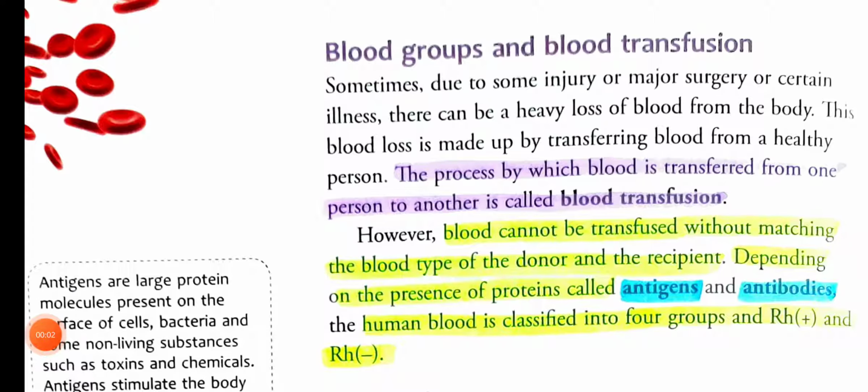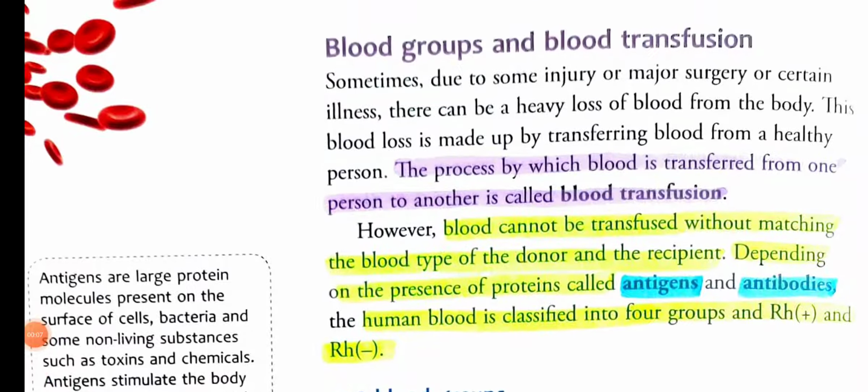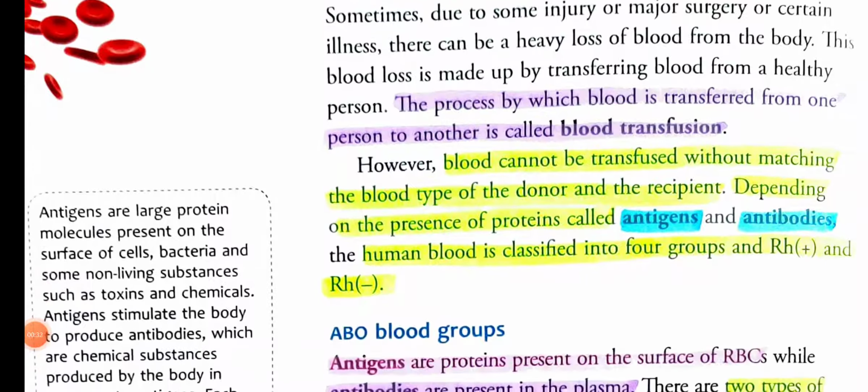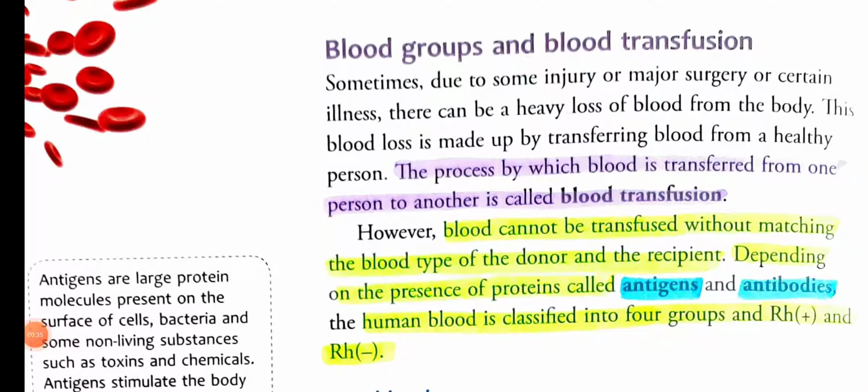So welcome back students. It's a new video lesson, a very short video lesson on the blood groups and blood transfusion. This topic is very essential for you, as you need to learn why blood groups are essential. I think you might have learned that several people have several blood groups, like A positive, B positive, A negative, B negative, AB, and O. So these are all blood groups.